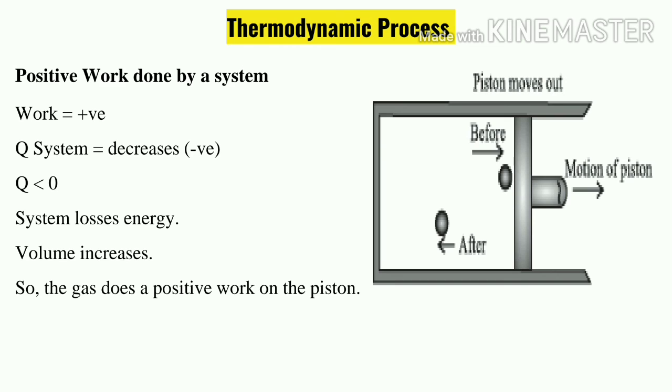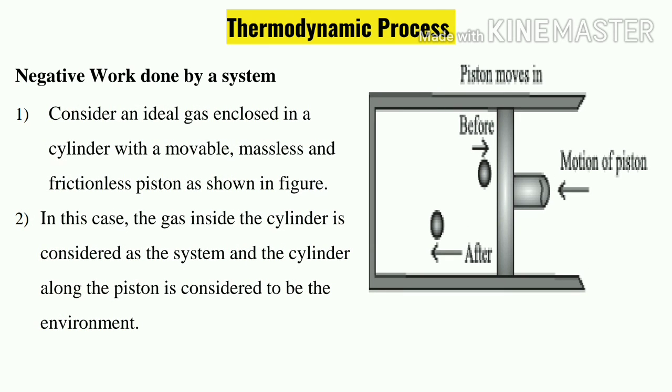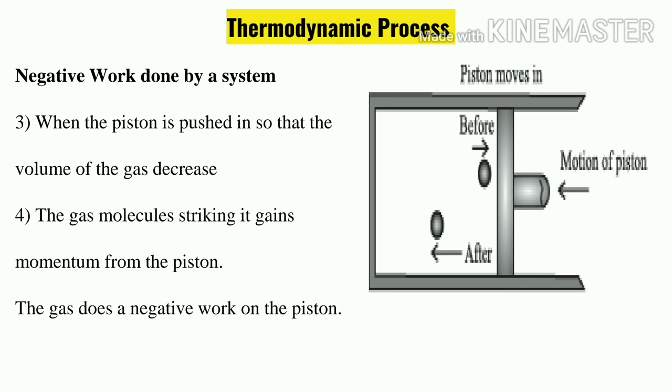As the piston is moving outside, the volume is increasing. So the gas does positive work on the piston. What is the gas doing? It is doing positive work on the piston. Next one, negative work done by the piston. Consider an enclosure, it is one and the same, so we will directly move on to the next one.